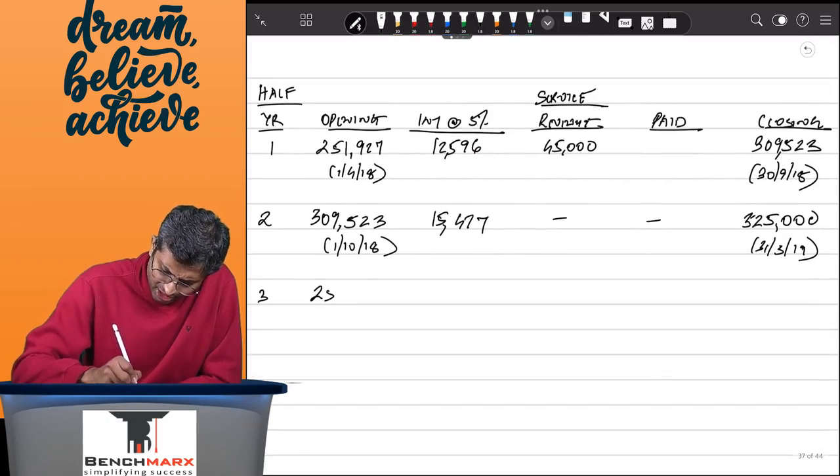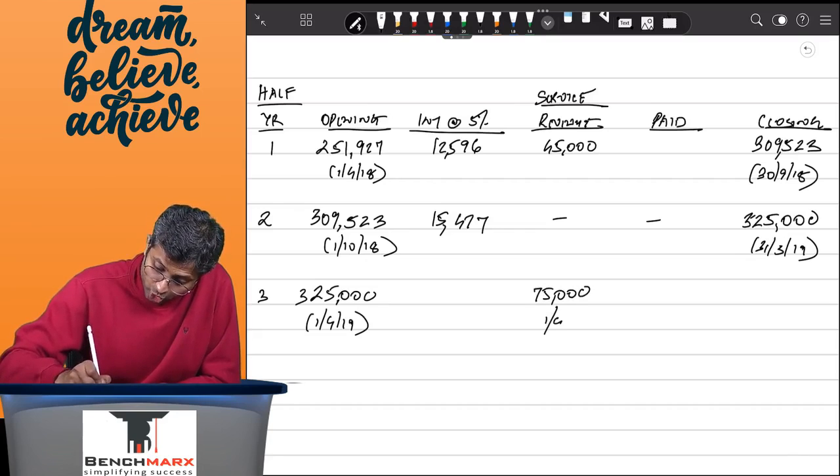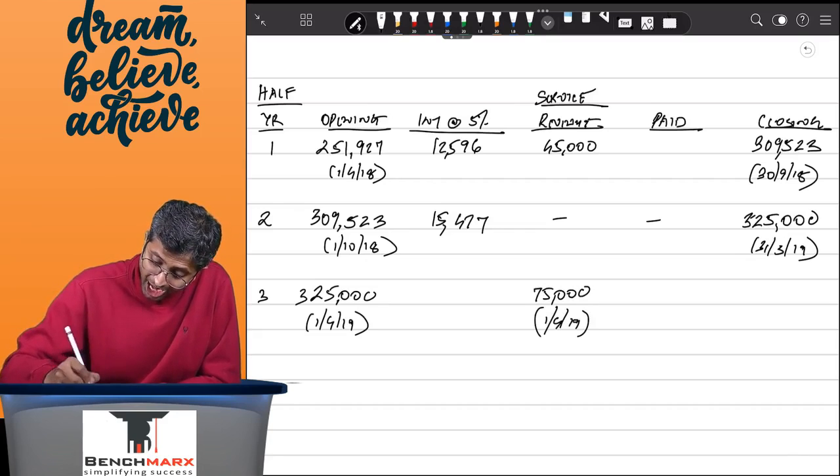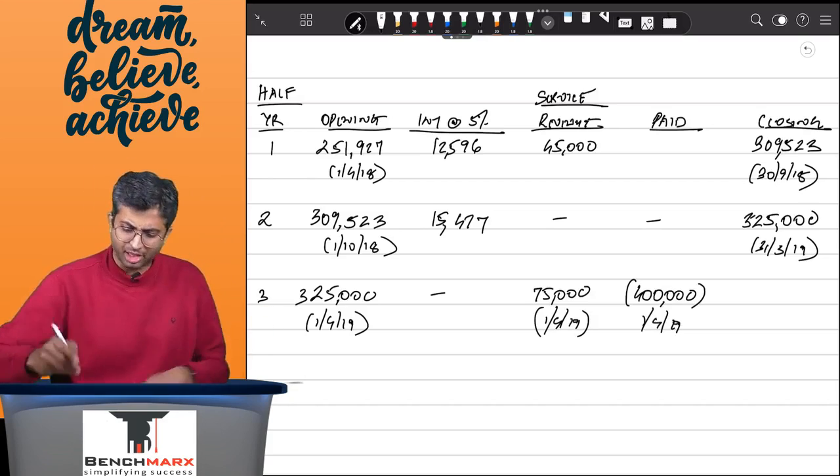I started at 3,25,000. On 1st April 19, I book another service revenue of 75,000, and ANIC also pays the entire 4 lakhs on 1st April 19, and as a result there is no further interest income to be recorded.